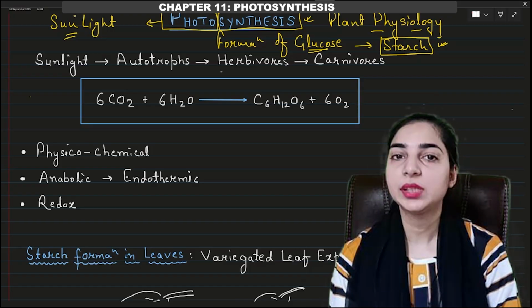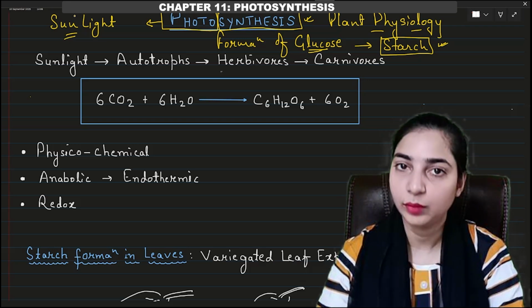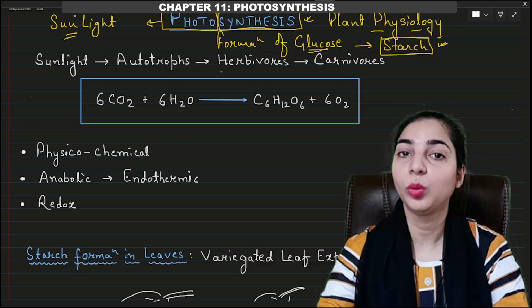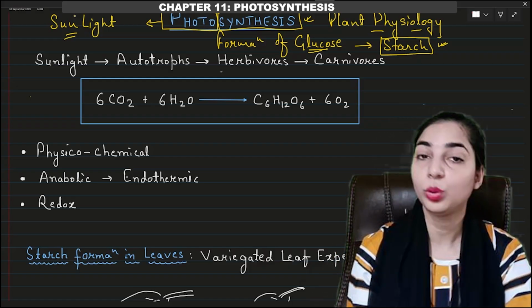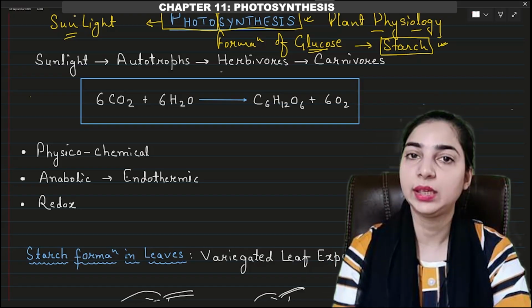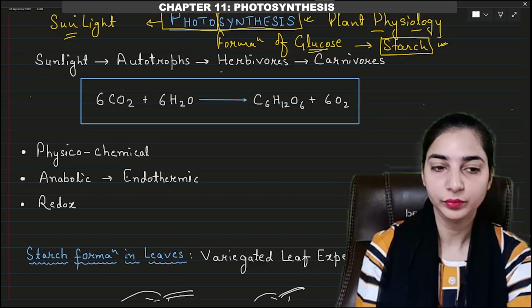Why can we not capture the sunlight? Because we don't have special pigments which the plants have. And what are these pigments? The chlorophyll pigments, right? So the plants have chlorophyll in the green parts of their body. Chlorophyll is also essential for the photosynthesis to take place, because it is chlorophyll that will help in capturing the sunlight.